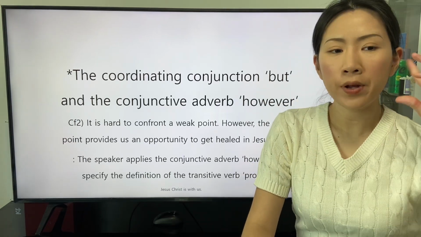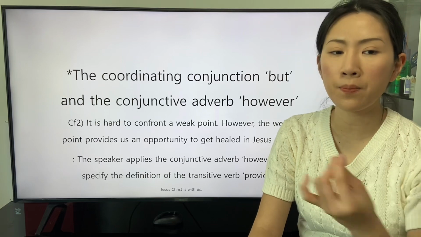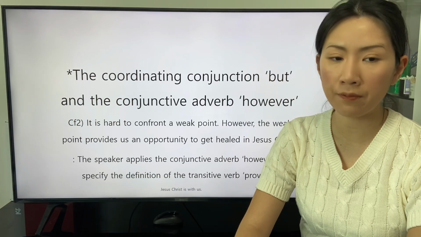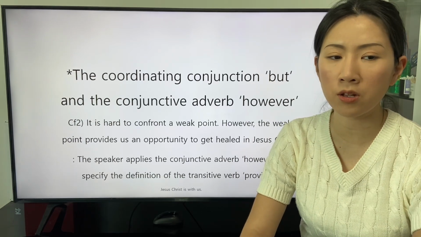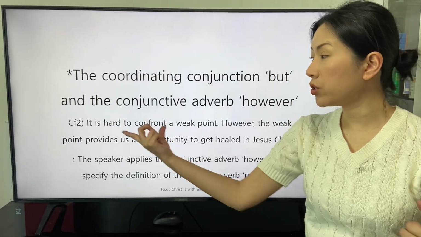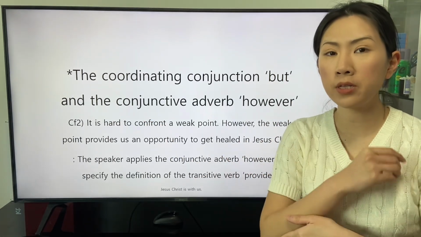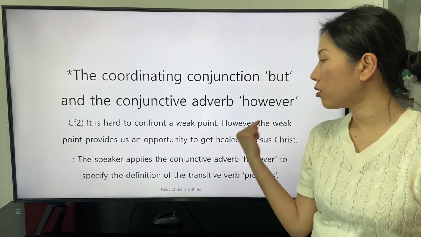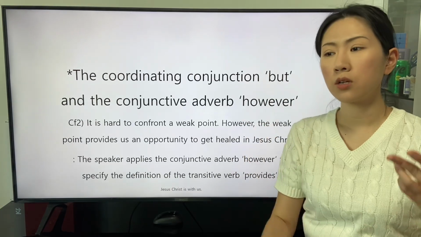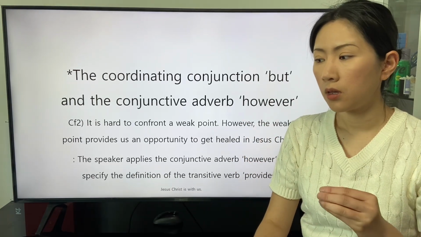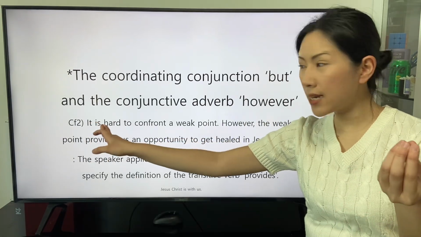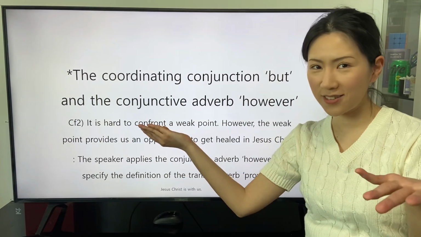The second sentence with the conjunctive adverb however is this. It is hard to confront a weak point. However, the weak point provides us an opportunity to get healed in Jesus Christ. The two clauses are separately stated, and the conjunctive adverb however reveals that a new clause will be stated in the context that is the opposite from the condition stated in the previous clause.